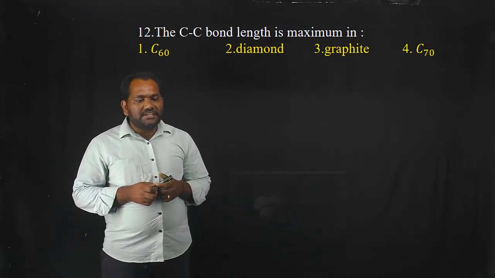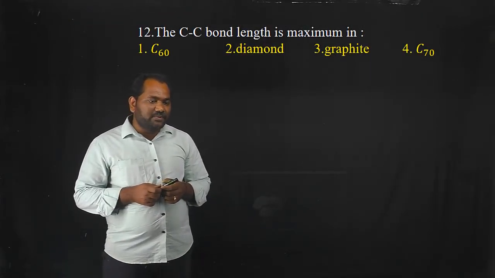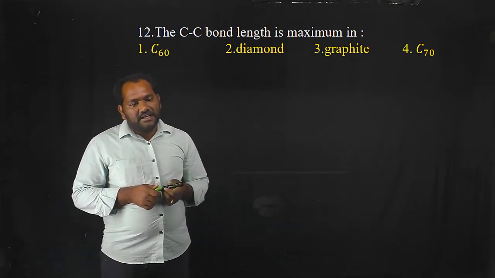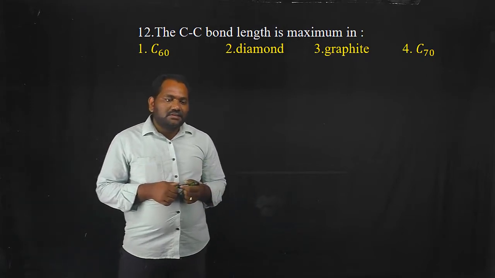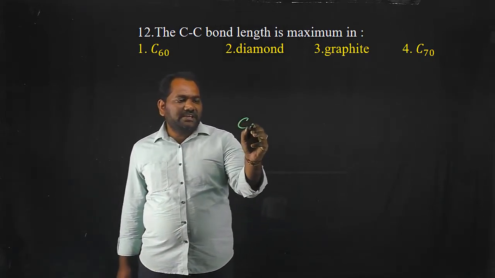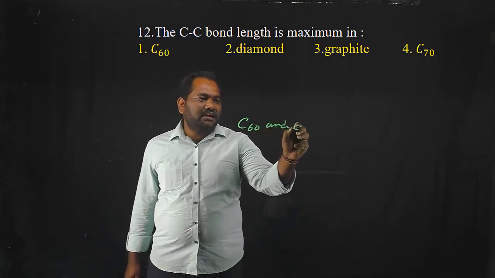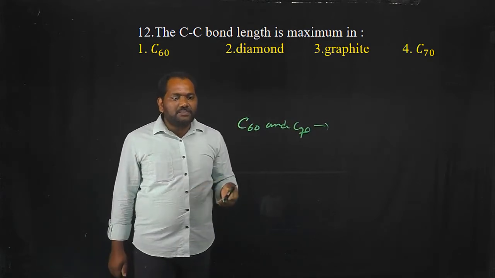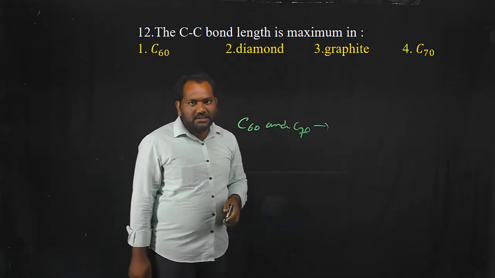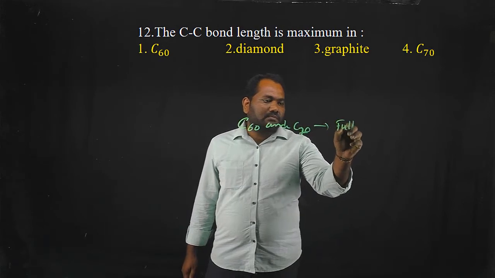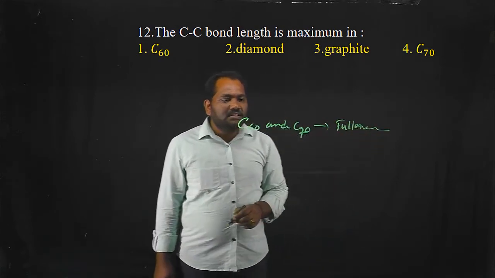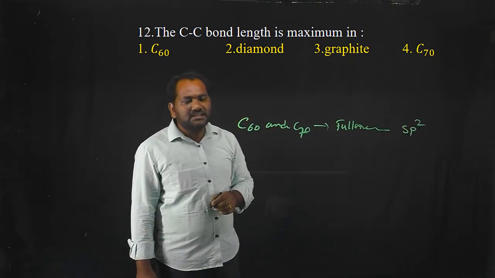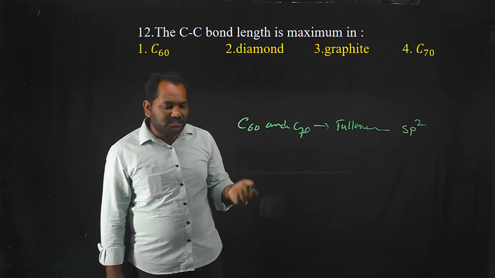Okay friends, the question is: the C-C bond length is maximum in dash. Here the options are C60, diamond, graphite and C70. Here we know that C60 and C70 are one type of fullerenes. Fullerene is an allotrope of carbon. In fullerene, the hybridization of carbon is sp2. Each carbon is connected to 3 other carbons.